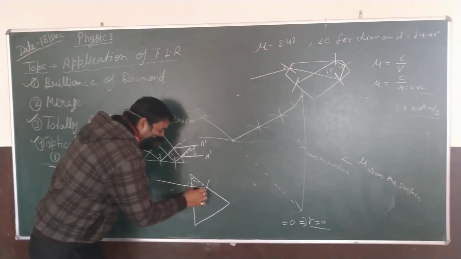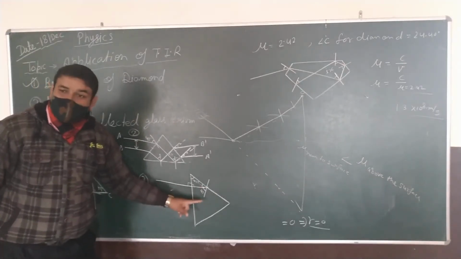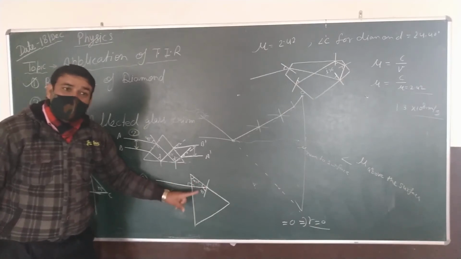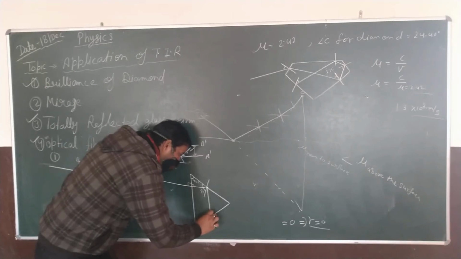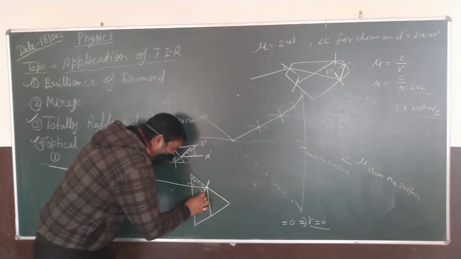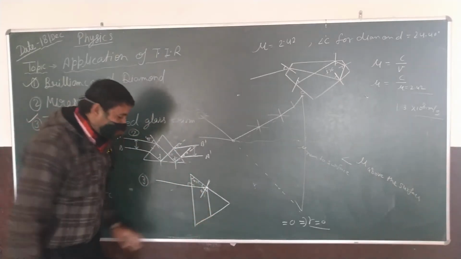Hence this angle is 45, and what you observe is the incidence angle is larger than the critical angle, then light bends with an angle of 45 degrees and falls on the other surface.